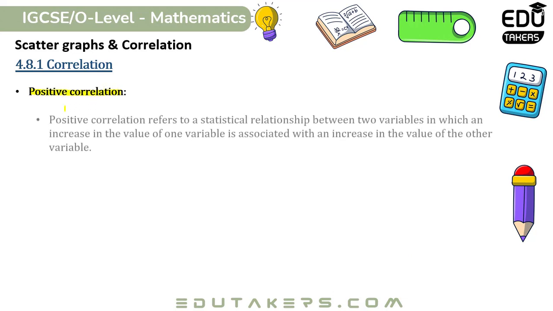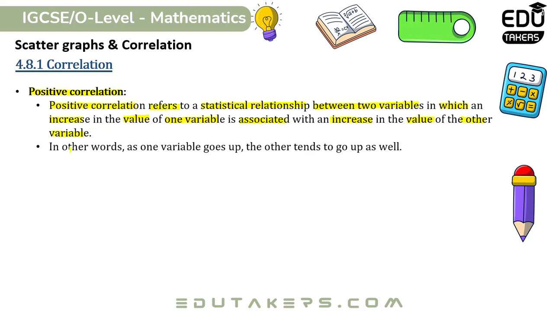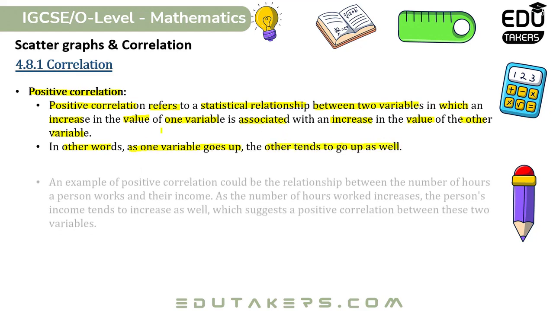Positive correlation. Positive correlation refers to a statistical relationship between two variables in which an increase in the value of one variable is associated with an increase in the value of the other variable. In other words, as one variable goes up, the other tends to go up as well.